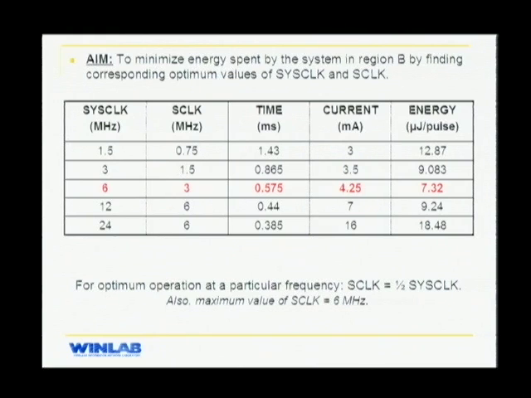With these settings, this is the table for time taken and the current drawn by the system. If you have a look at the last column, that is the energy spent, we find that initially your energy decreases with increasing frequency, and then it continues to increase. So you are getting kind of a U-shaped curve here. We'll try to analyze this energy spent in the next few slides.